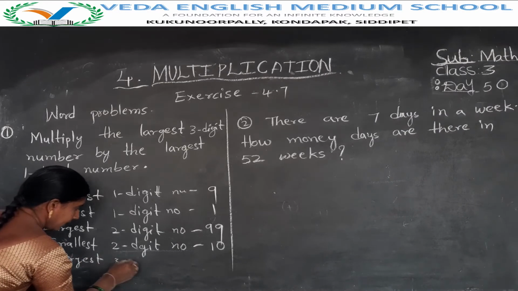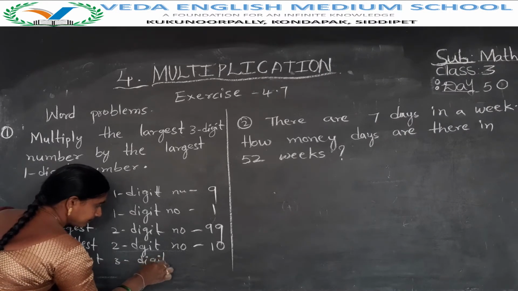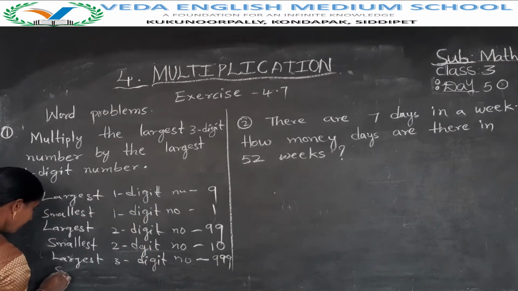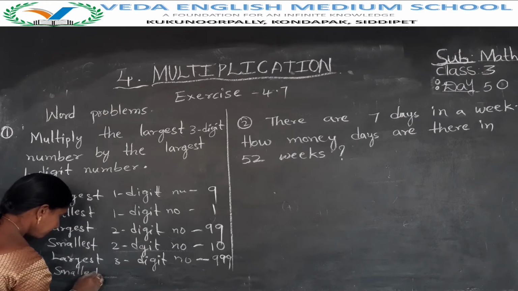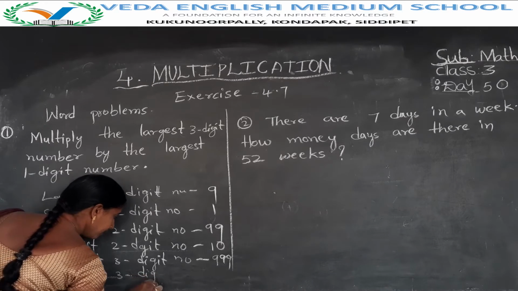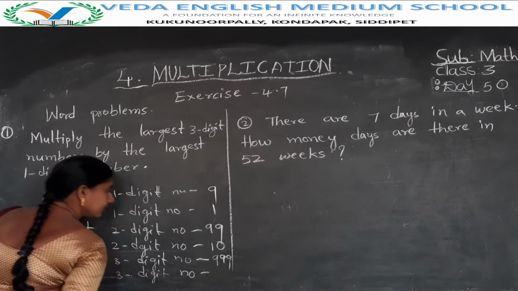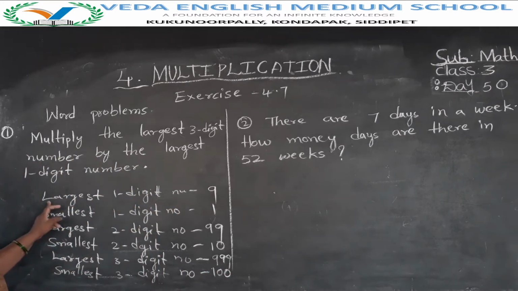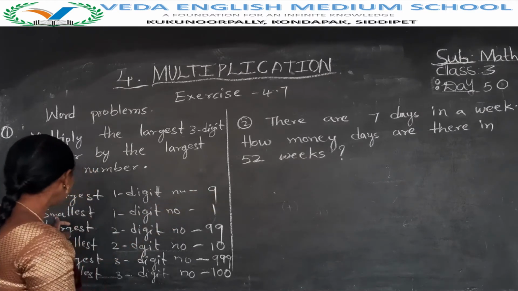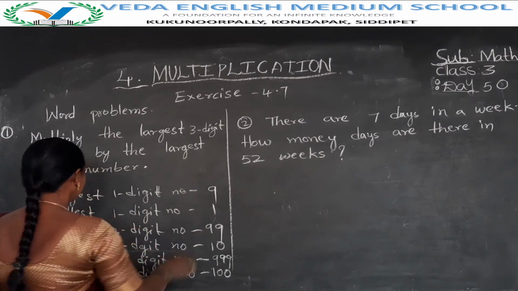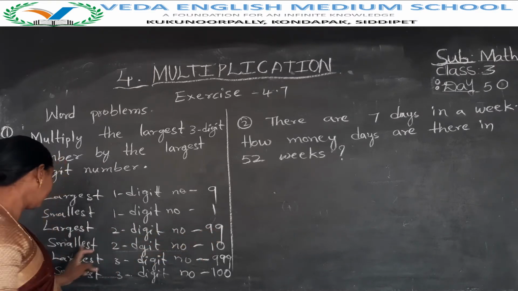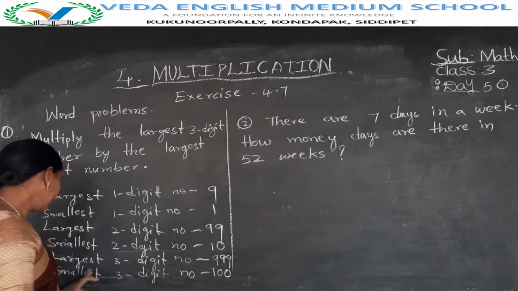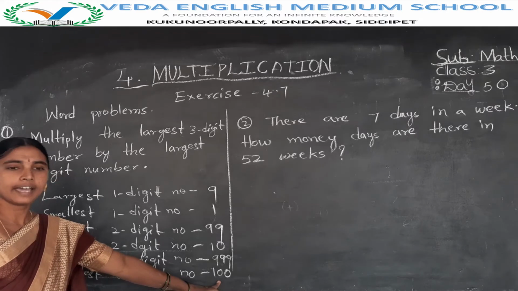Largest 3-digit number is 999. Smallest 3-digit number is 100. Understood? Largest 1-digit number is 9. Smallest 1-digit number is 1. Largest 2-digit number is 99. Smallest 2-digit number is 10. Largest 3-digit number is 999. Smallest 3-digit number is 100.